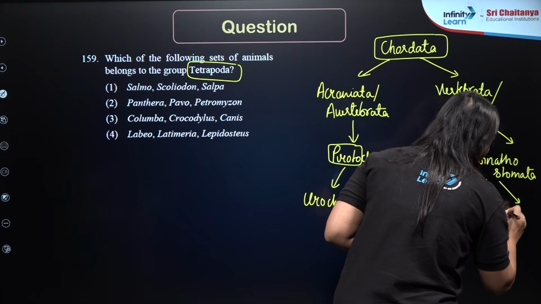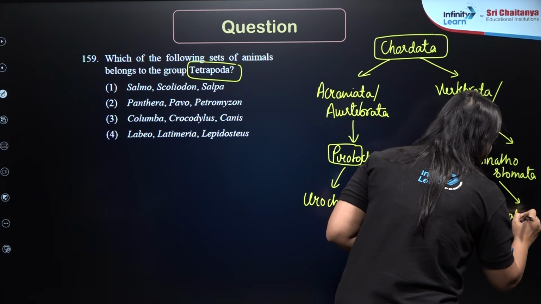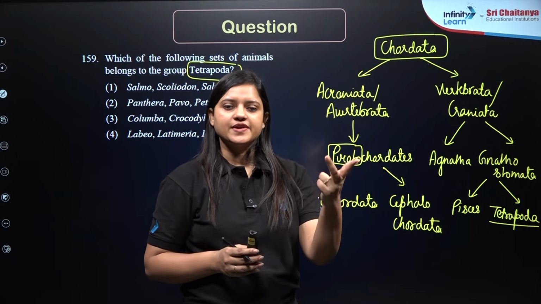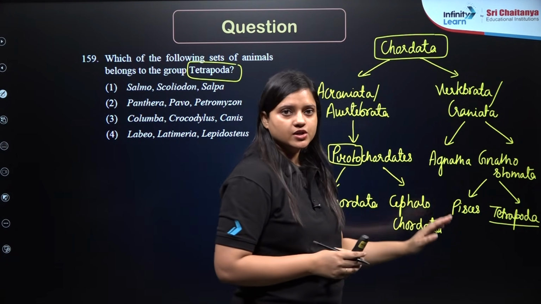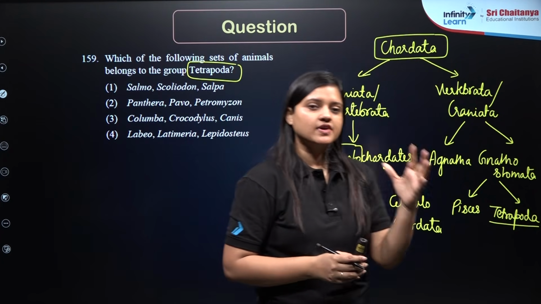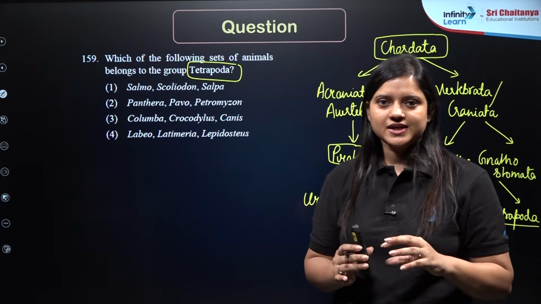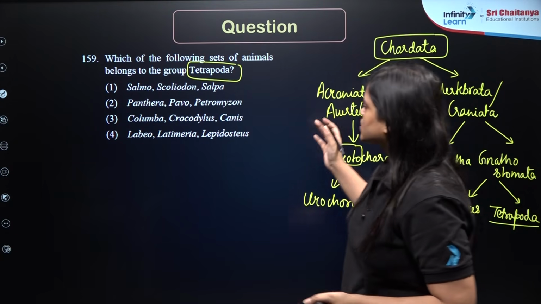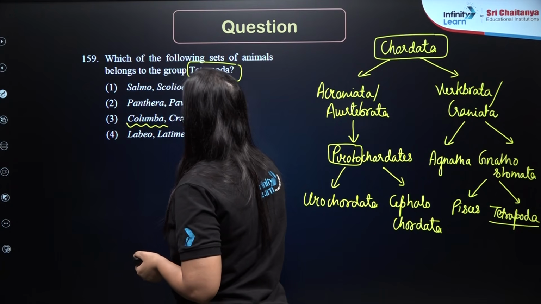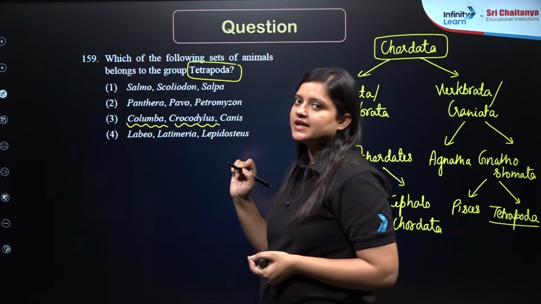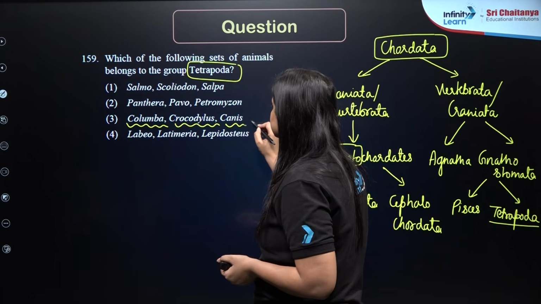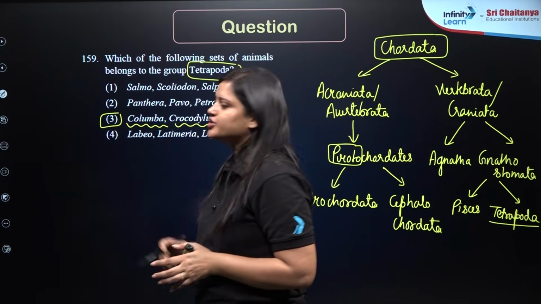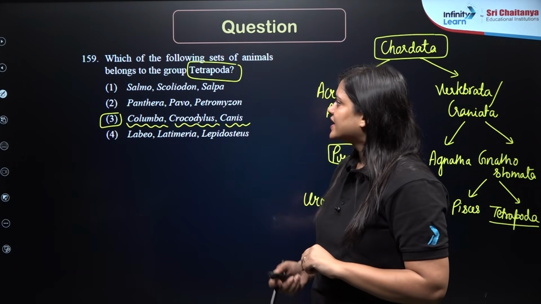Now this tetrapoda will include amphibia, reptilia, aves and mammalia, whereas the Pisces will include chondrichthyes and osteichthyes. So when we talk about tetrapoda, it should be either an amphibia or reptilia or aves or mammalia, right? So can you see here, columba is a pigeon, aves, crocodile is crocodile, which is reptile, and canis, which is dog, which is mammal, right? So we have tetrapoda here, option number 3. Got it? Very easy question.